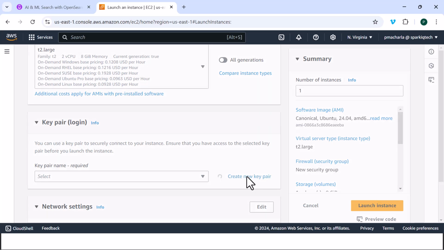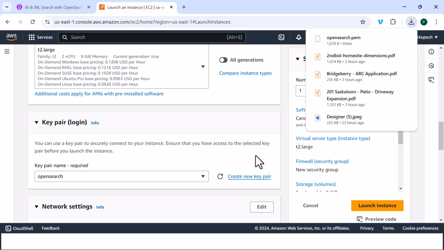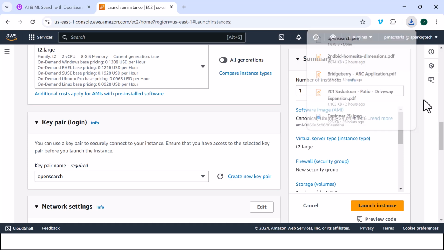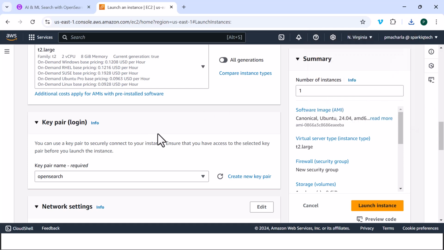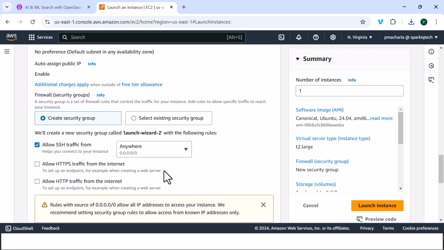Let's create a new key pair for this. Let's call it OpenSearch for now. Keep all the defaults, create the key pair. The key pair gets downloaded to your downloads folder. Leave rest of the settings as is. If you might, create a new security group.